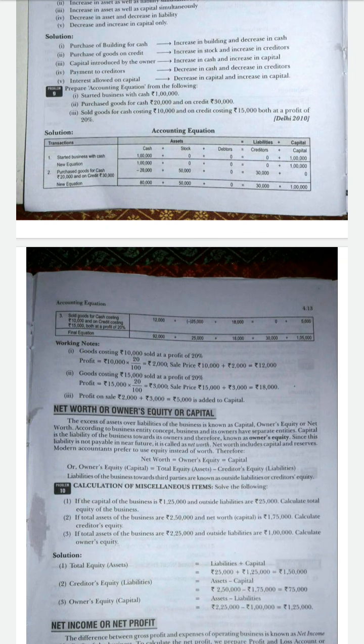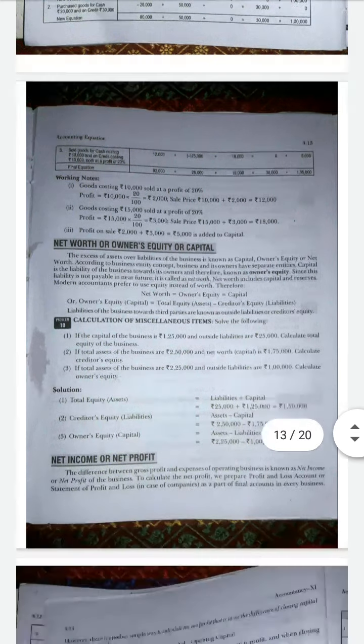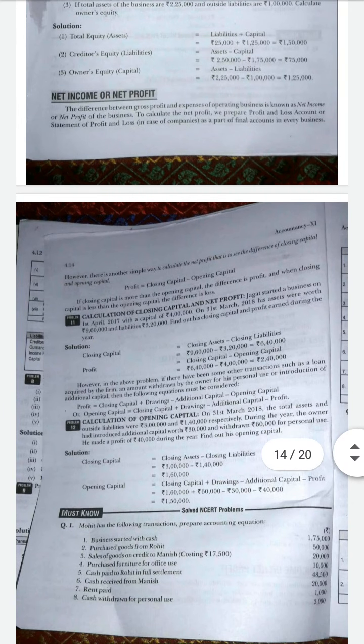Okay, so next one is the net income or net profit. Net income or net profit. So that is the formula. In net income or net profit, there is a formula: profit equals closing capital minus opening capital. Closing capital minus opening capital.